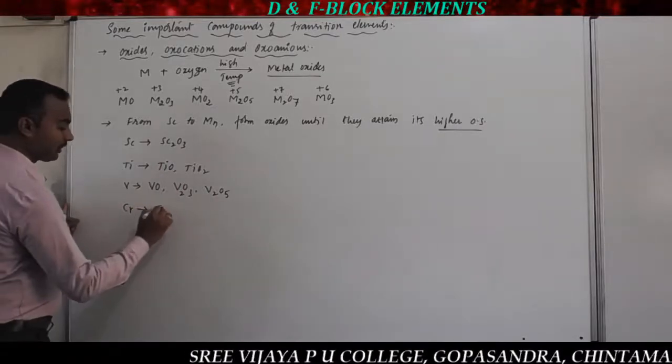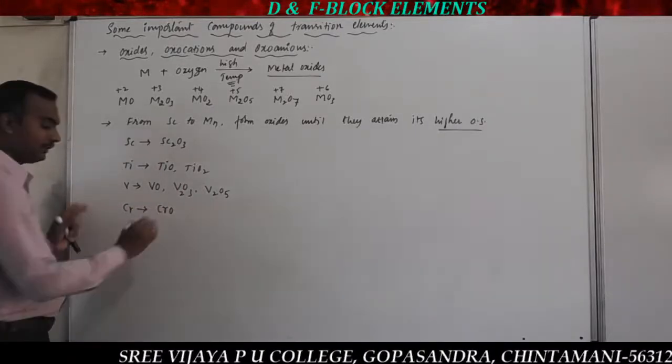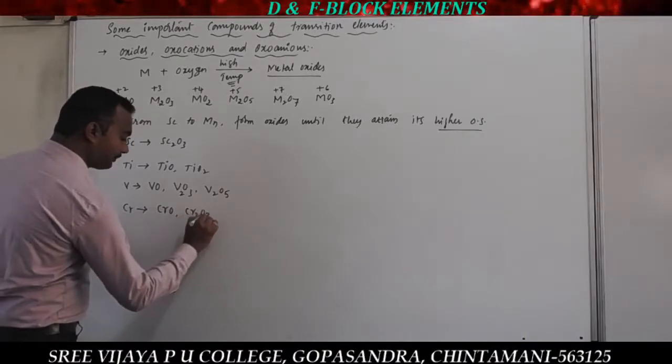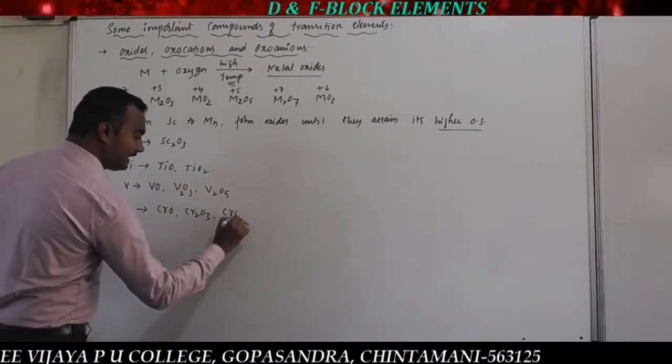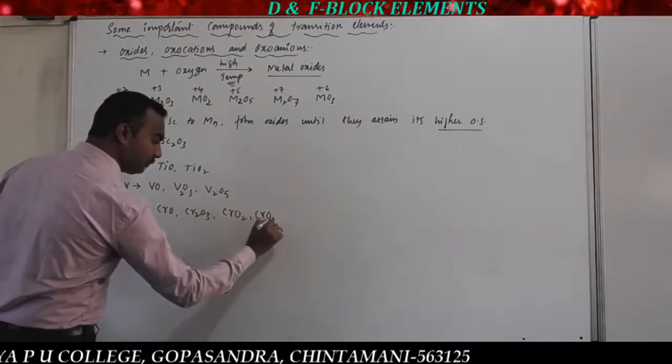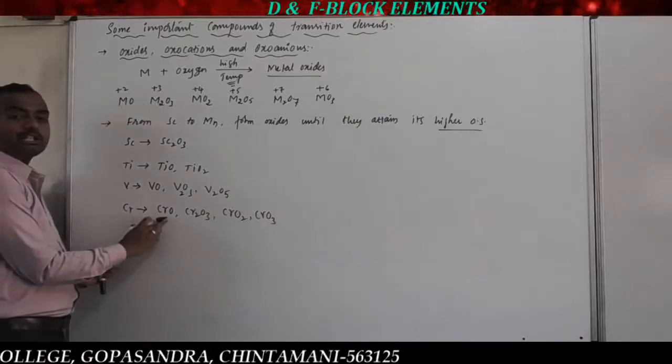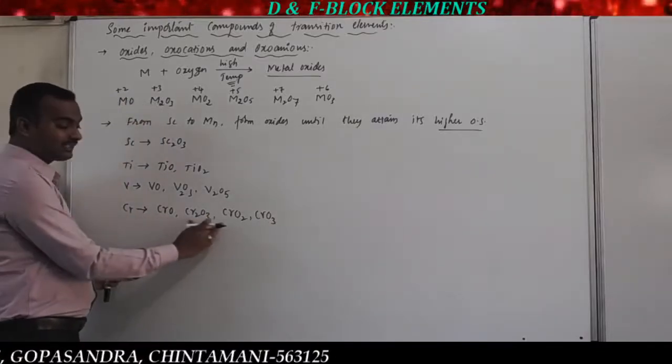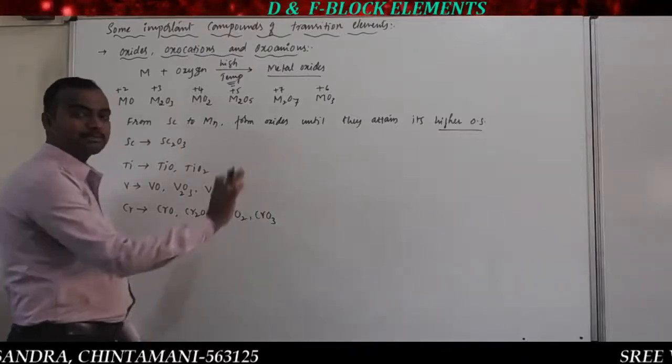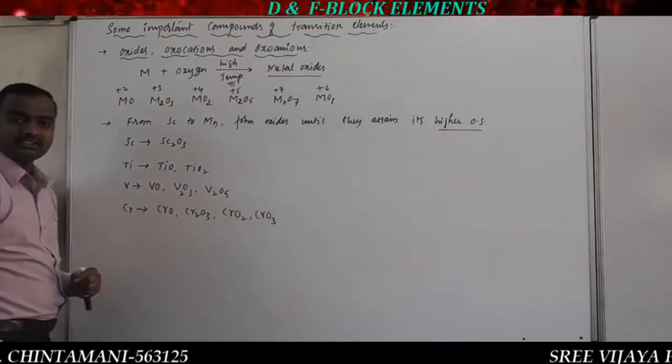And one more is chromium. Chromium can form oxides of the types CrO, Cr2O3, CrO2, and CrO3. When you calculate the oxidation states, you will get +2 here, +3 here, +4 here, and +6 here. +6 is the highest oxidation state of chromium.